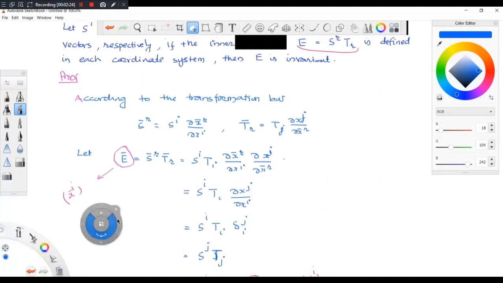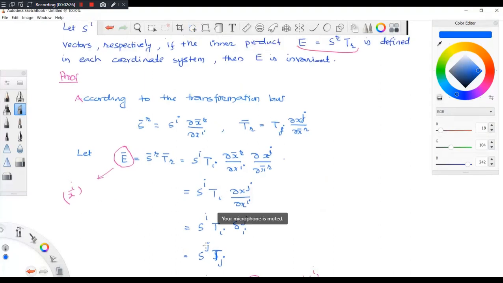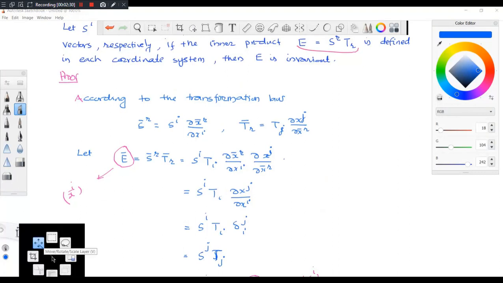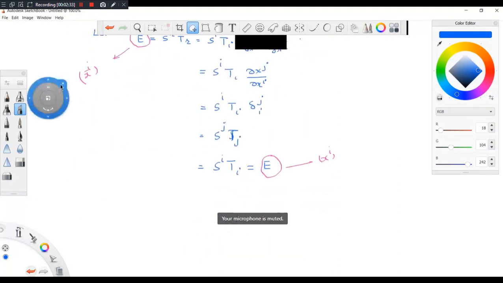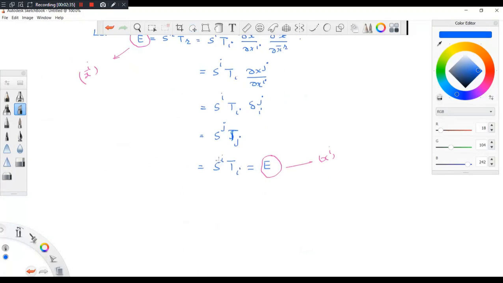E, you call it as S_R. So you can do like this. You may write this as S_R instead of S_i, if you want to use the same notation. So this means that S_R T_R is an invariant.